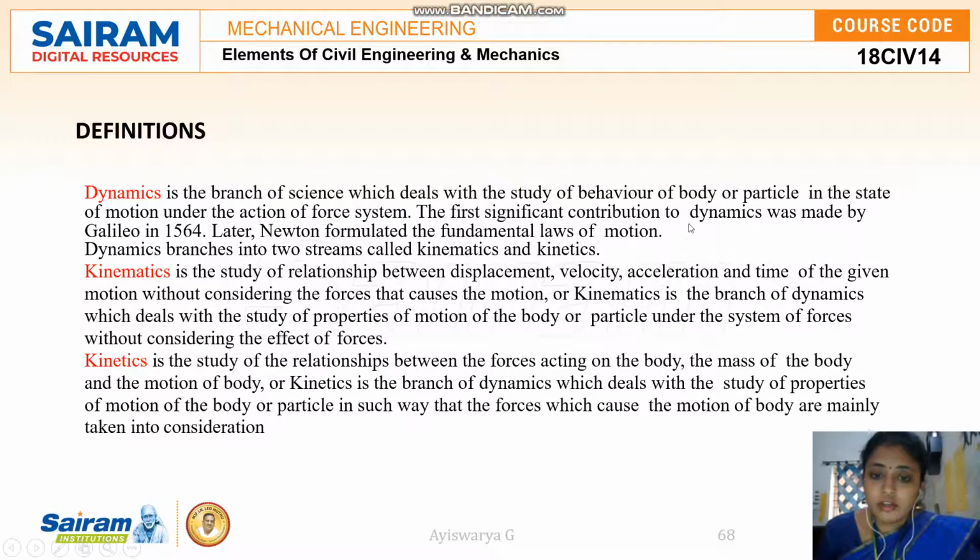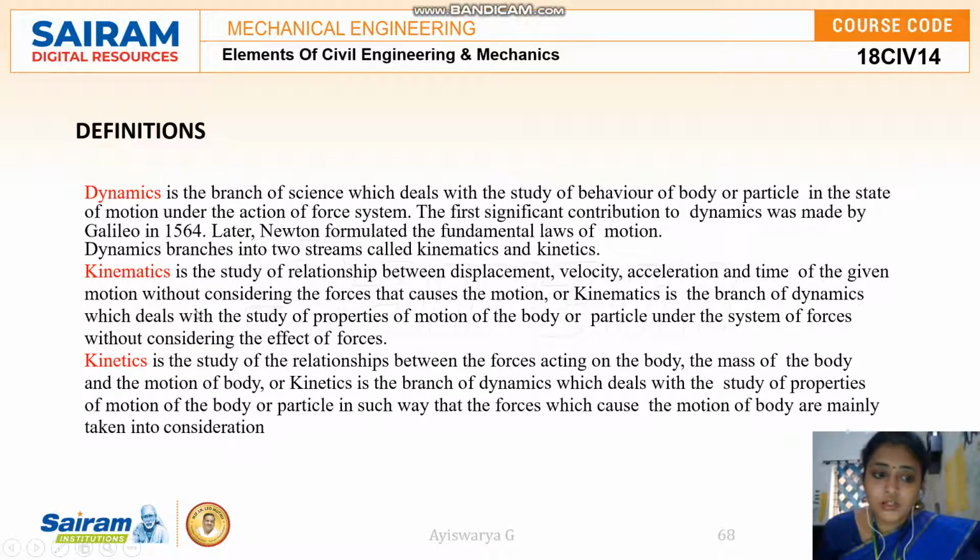The first significant contribution to dynamics was made by Galileo, in the year 1564. Later, Newton formulated the fundamental laws of motion. From that, dynamics has two streams, which are kinematics and kinetics. Kinematics, see guys, is the study of the relationship between displacement, velocity, acceleration and time of the given motion without considering the forces that cause the motion.